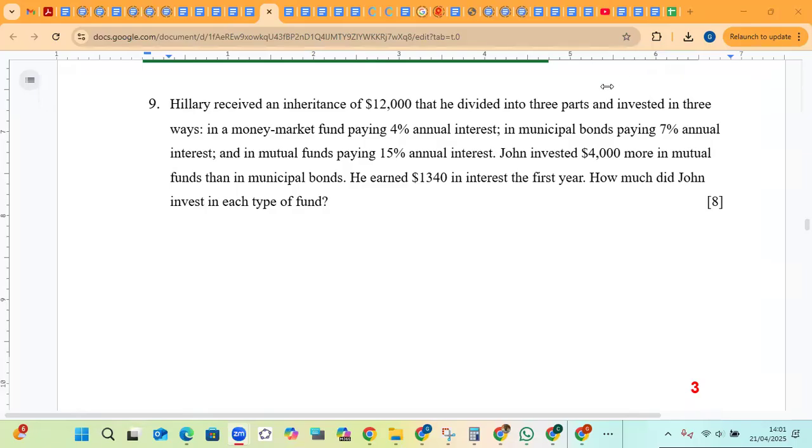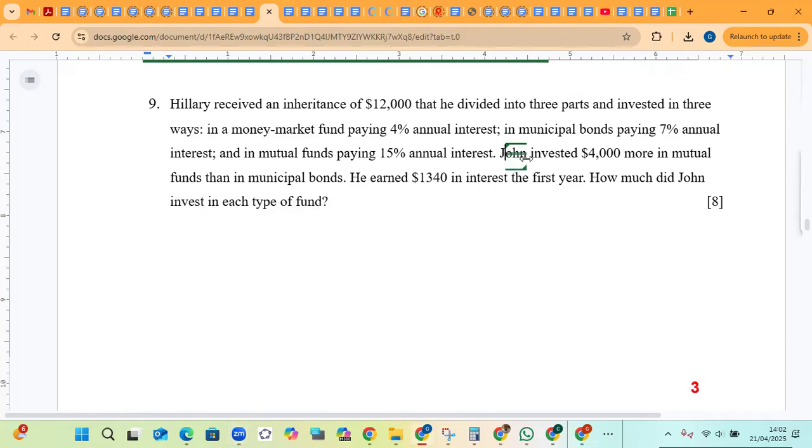In this recording, we are going to discuss number 9 in the Math 313 practice quiz. It says Hillary received an inheritance of $12,000 that he divided into 3 parts and invested in 3 ways: in a money market fund paying 4% annual interest, in municipal bonds paying 7% annual interest, and in mutual funds paying 15% annual interest.